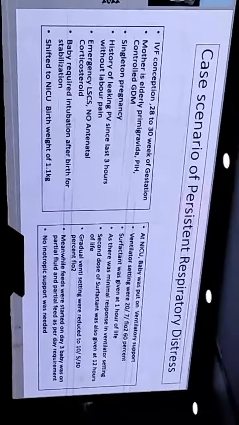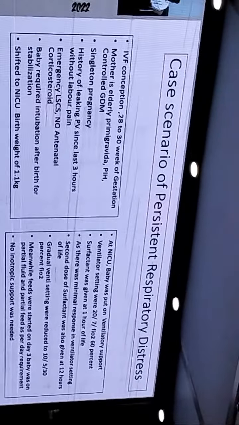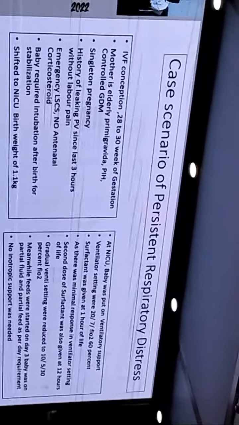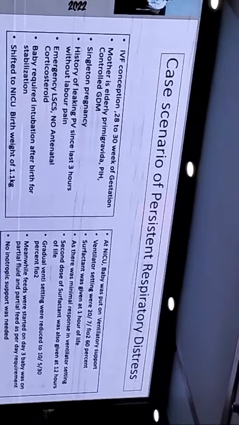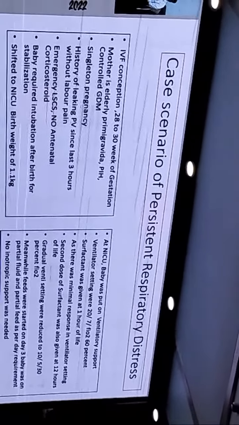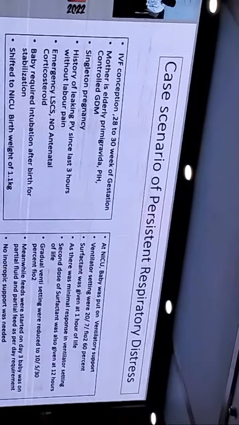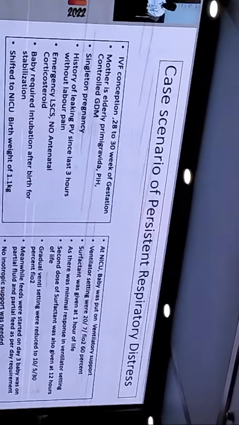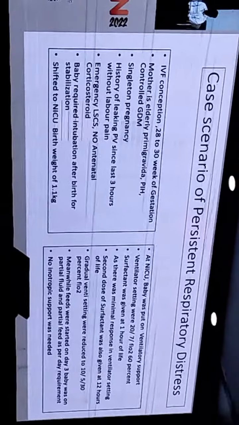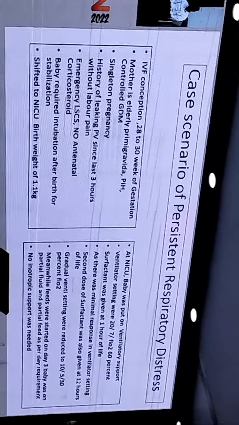Baby was shifted to NICU with a birth weight of 1.1 kilo. At NICU, baby was put on ventilator support. Ventilator settings were quite high, with a PIP of 20 and a PEEP of 7 required. FiO2 of 60% was given. Surfactant was given within 1 hour of life, as there was minimal response to ventilator settings. A second dose was also needed. Gradually, ventilator settings were reduced to 10 by 5, with FiO2 of 30%. Meanwhile, feeds were started on day 3. Baby was on partial feed and partial fluid on day 3.